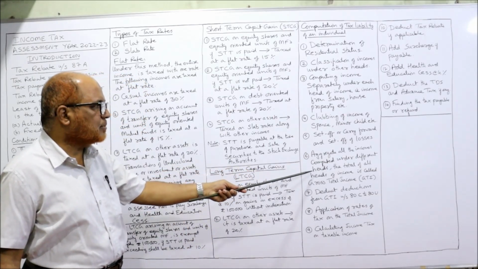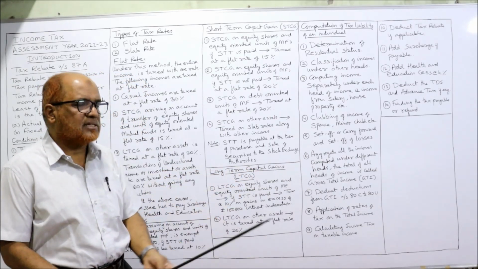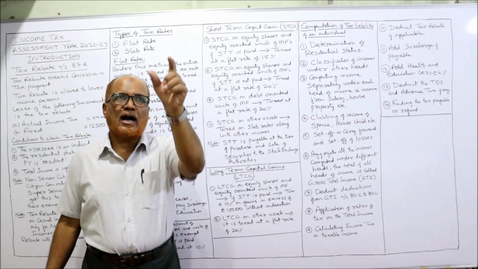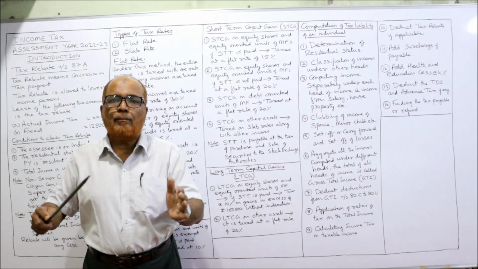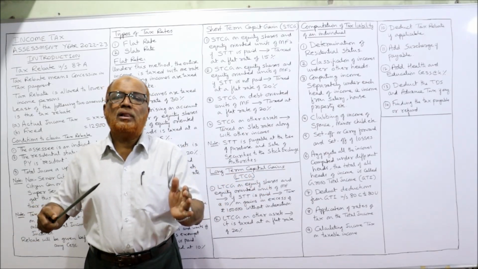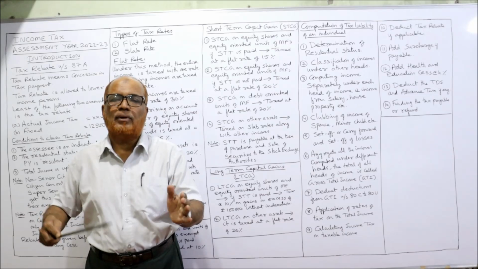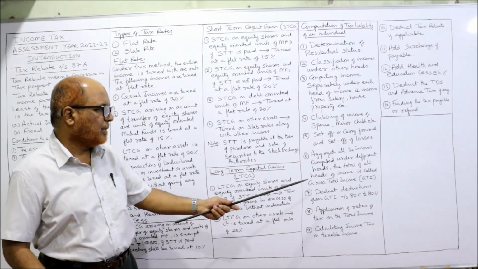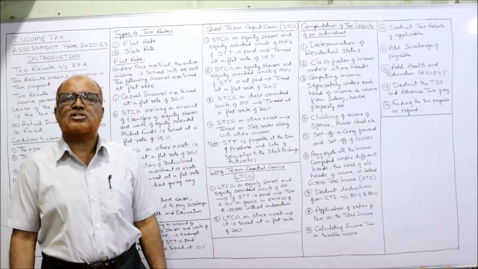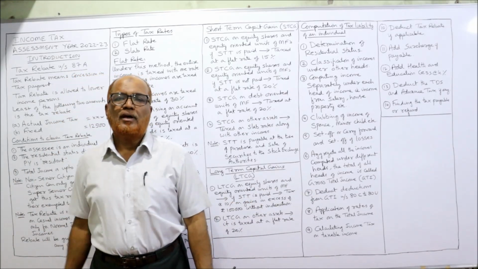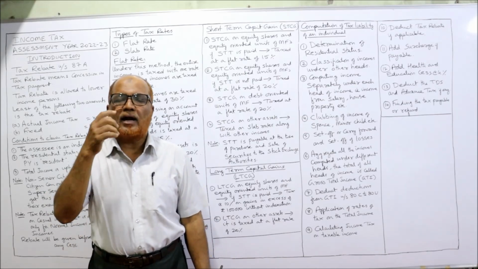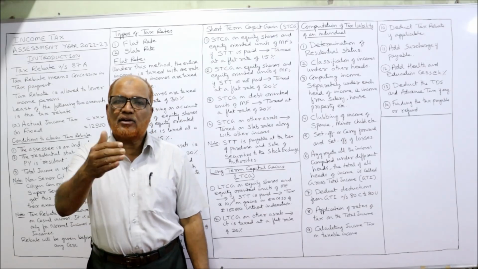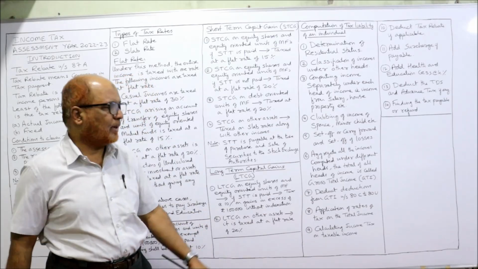Next, aggregate all the incomes computed under different heads. The total of all the heads is called GTI. After computing the individual incomes under each head, we add up all the individual heads of income to get the gross total income, GTI. Then deduct deductions from GTI under section 80C to 80U. A number of deductions are allowed under the Income Tax Act after finding out GTI. Deduct all deductions from 80C to 80U.